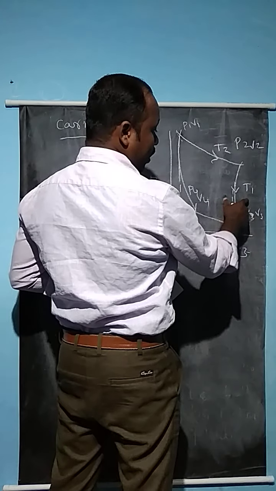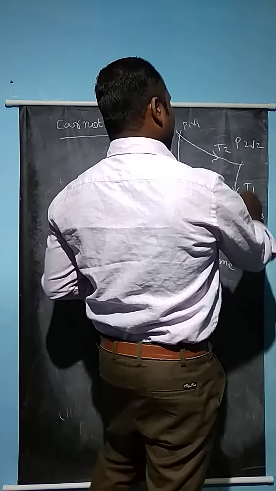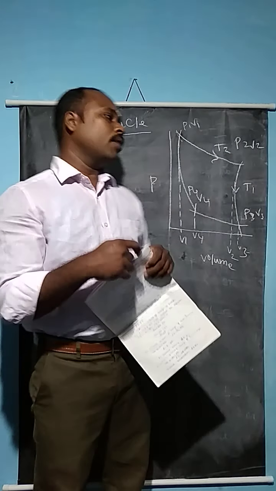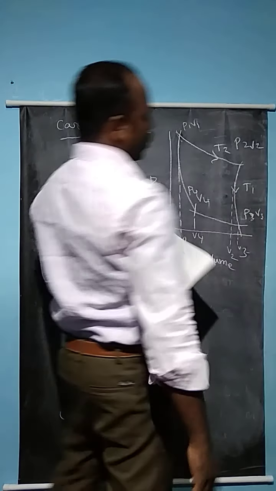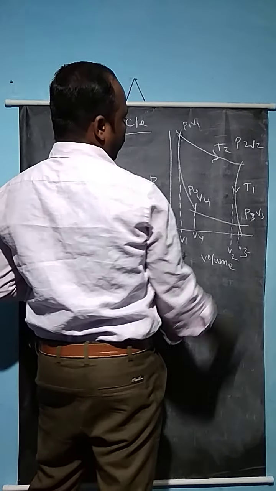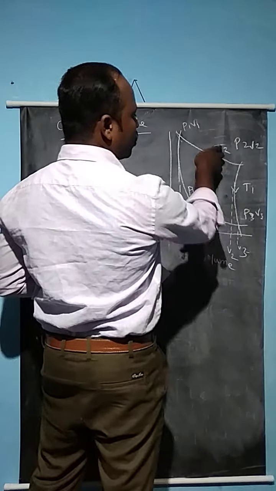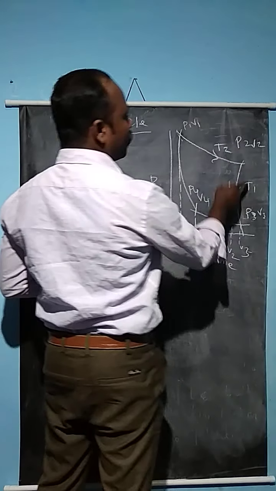Delta U is equal to minus W, but Q is equal to 0, because in the adiabatic process heat neither enters nor leaves the system. So delta U is equal to Cv into delta T, that is the difference between the temperatures T1 and T2. Here also the volume of the gas expands from V2 to V3.